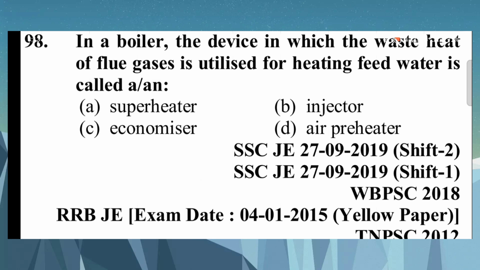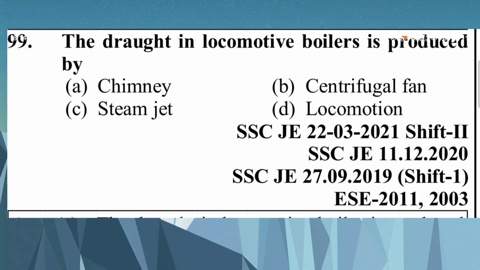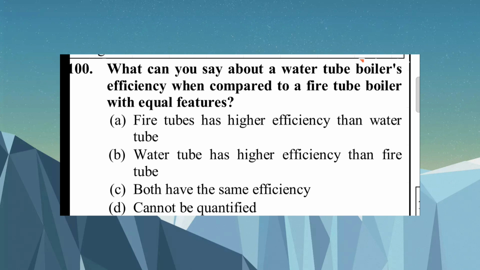Question number 98. In a boiler, the device in which the waste heat of the flue gases is utilized for heating feed water is called a superheater, injector, economizer, air preheater, or feed water heater. This is called the economizer. Question number 99. The draught in the locomotive boiler is produced by a chimney, centrifugal fan, steam jet, or locomotive. The answer is C. Steam jet.